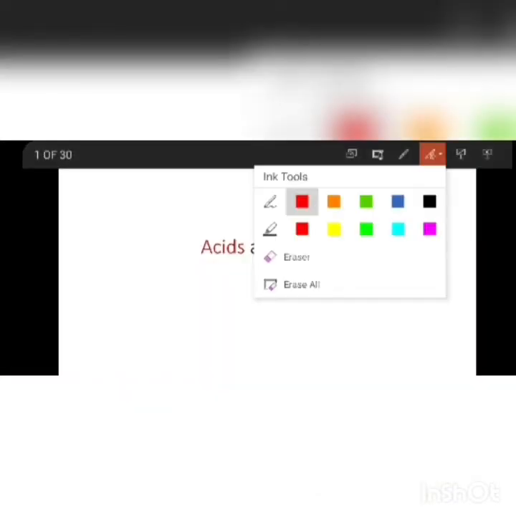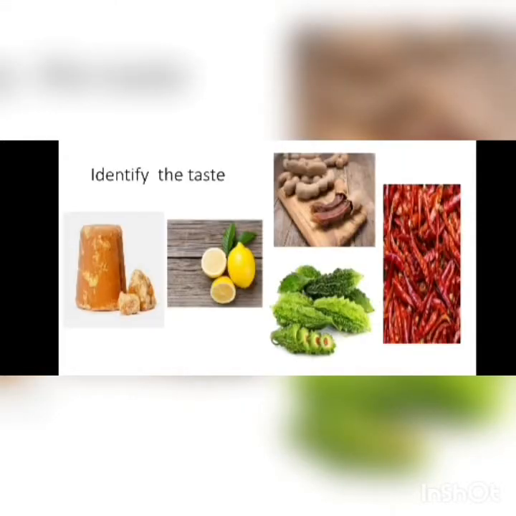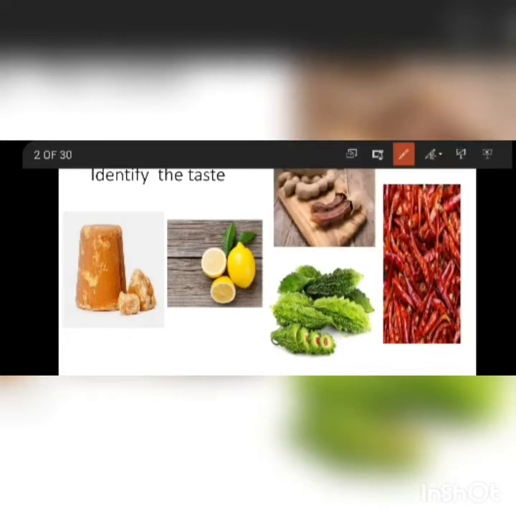In our daily life, we use a lot of materials, a lot of variety of materials. Even our food has a lot of variety. Different items also have different tastes. So here we will identify the taste of a few food items. Here we have a different variety of food items. So first we are going to identify the taste of different food items.